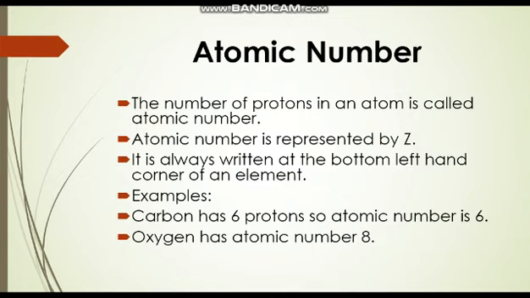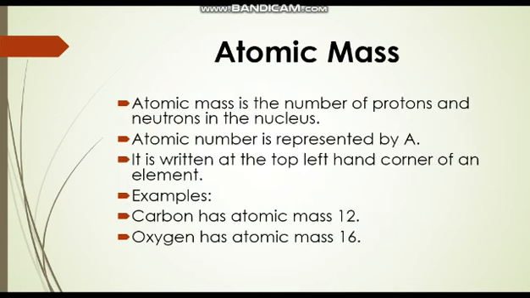It is always denoted by the symbol Z. It is always written at the bottom left hand corner of an element. Example is carbon has 6 protons or 6 electrons, so atomic number is 6. Oxygen has atomic number 8 because it is having 8 electrons or 8 protons. Next is atomic mass. Atomic mass is the number of protons and neutrons in an atom. It is always denoted by symbol A. It is written at the top left hand corner of an element.